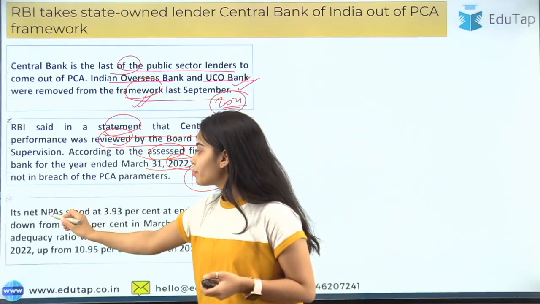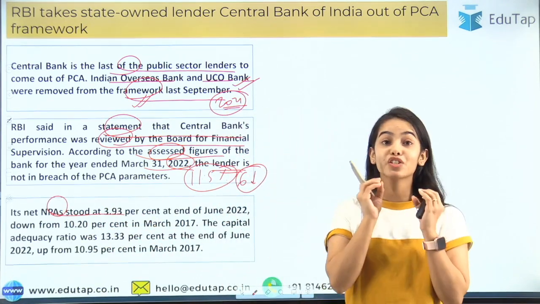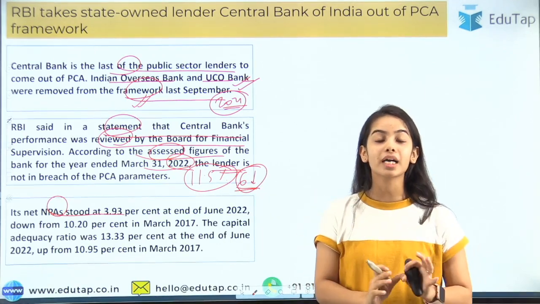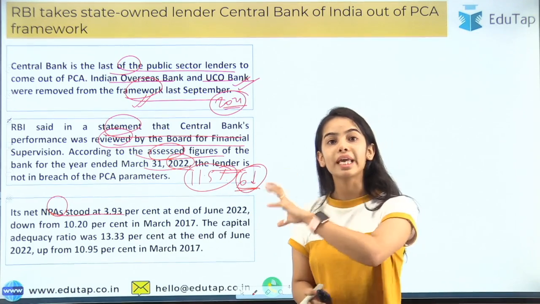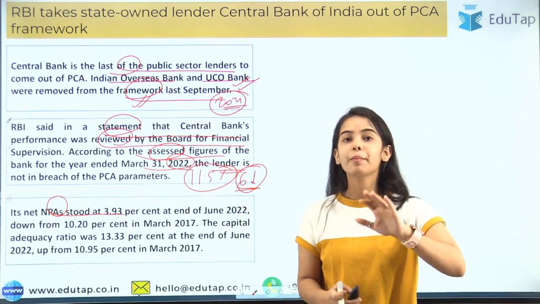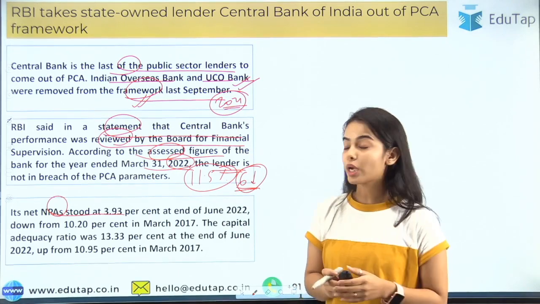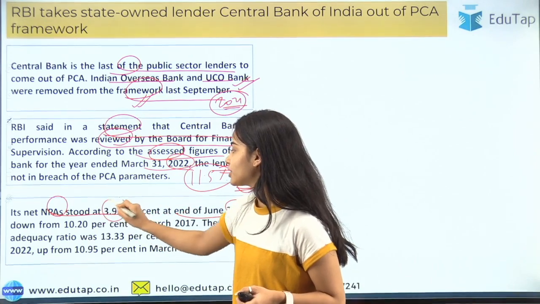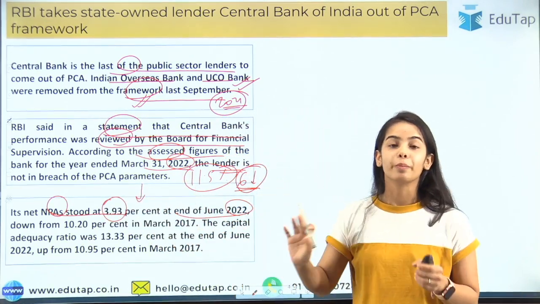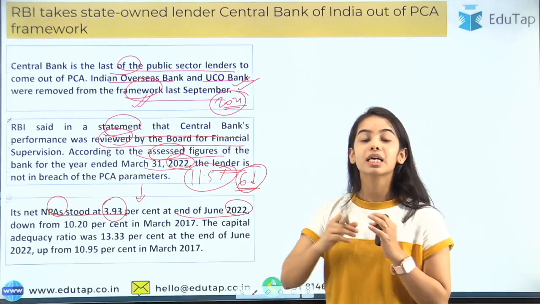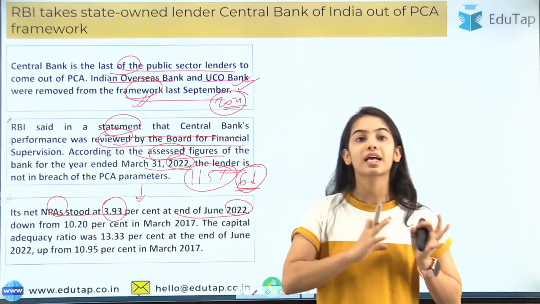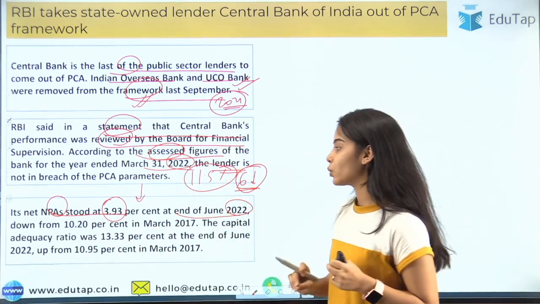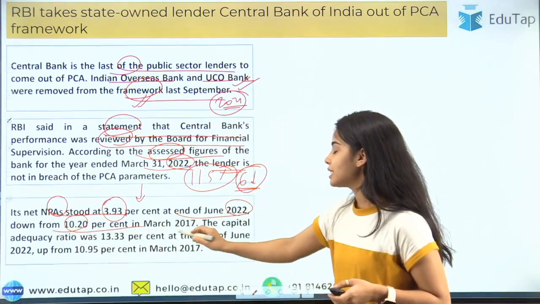So its net NPA stood at 3.93%, which is very low, much lower than 6%. That is very good news for the bank, and that's why the RBI has taken this step to take the central bank out of the PCA framework, because now the central bank is doing very well, okay. At the end of June 2022, the NPA was 3.93%, which is very good, because non-performing assets are very few, meaning that you are giving loans and the money is coming back. It is very rare that you give a loan and the loan is not coming back. It is down from 10.20% in March 2017.